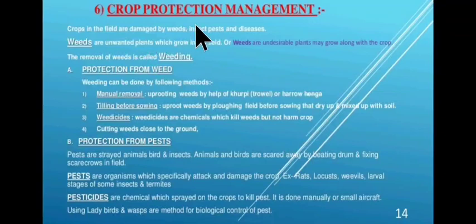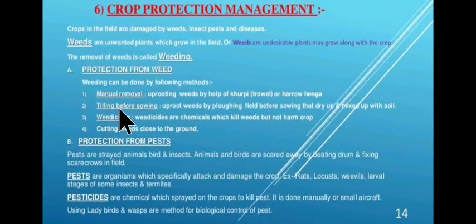So next topic is plant protection management. Crops in the field are damaged by weeds, insect pests and diseases. Weeds are unwanted plants which grow in the field, or weeds are the undesirable plants that may grow along with the crop. The removal of these weeds is called weeding. Now protection from weed. Weeding can be done by the following methods. First is manual removal. It involves uprooting weeds with the help of a khurpi or any manual equipment.